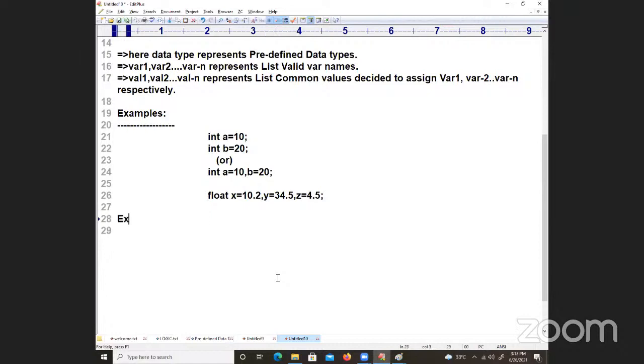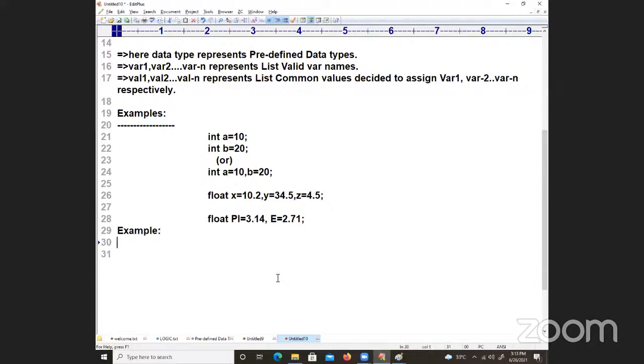Now example 2 you can write. Of course you can continue in the same place, no problem. Float pi is equal to 3.14, comma e is equal to 2.71. You can take it like this also.